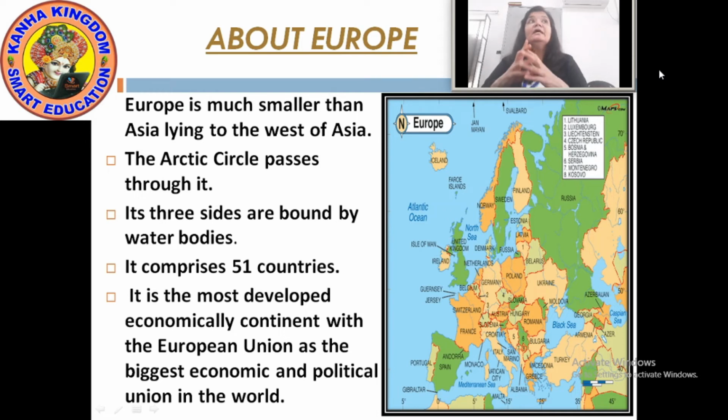It is the most developed economically continent, with the European Union as the biggest economic and political union in the world. It is the most developed economically continent, and it is also the biggest economic and political union in the world.